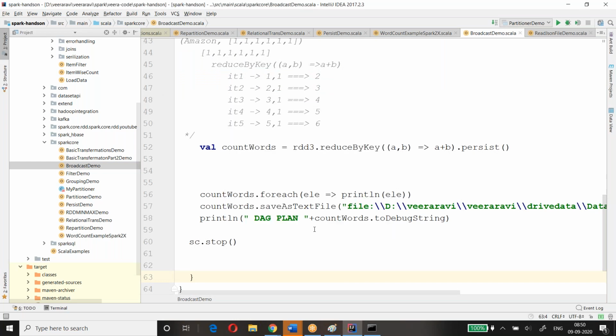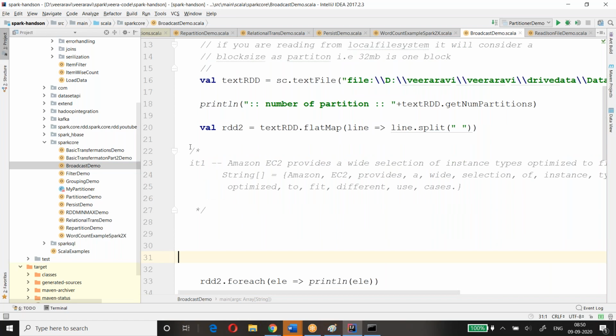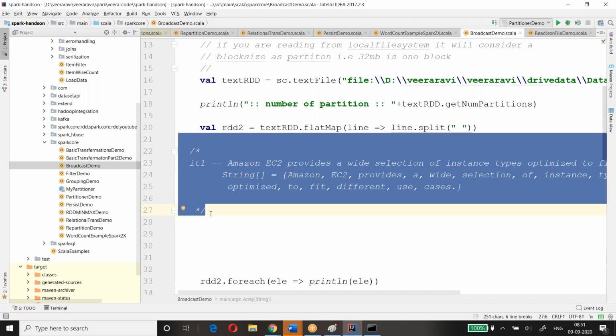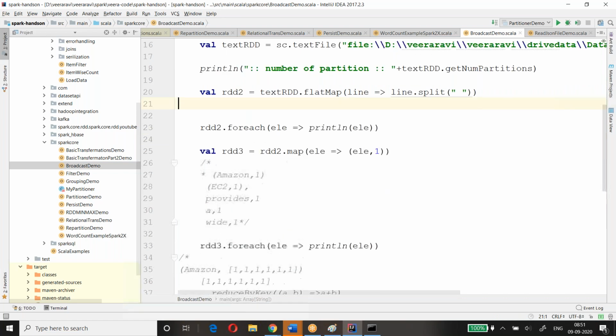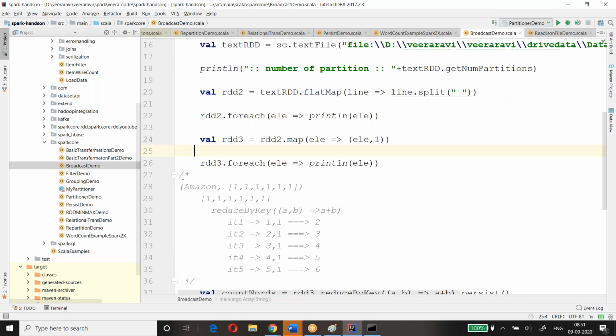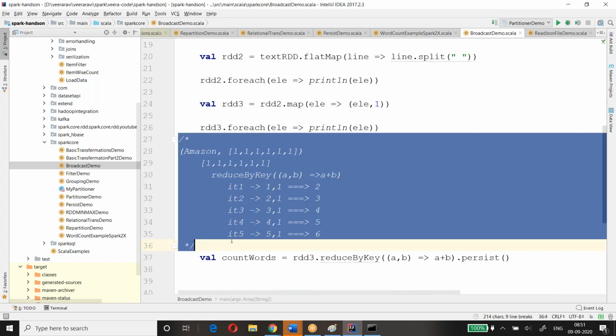Let me take out this. I think I have already explained these things to people, they're very clear.